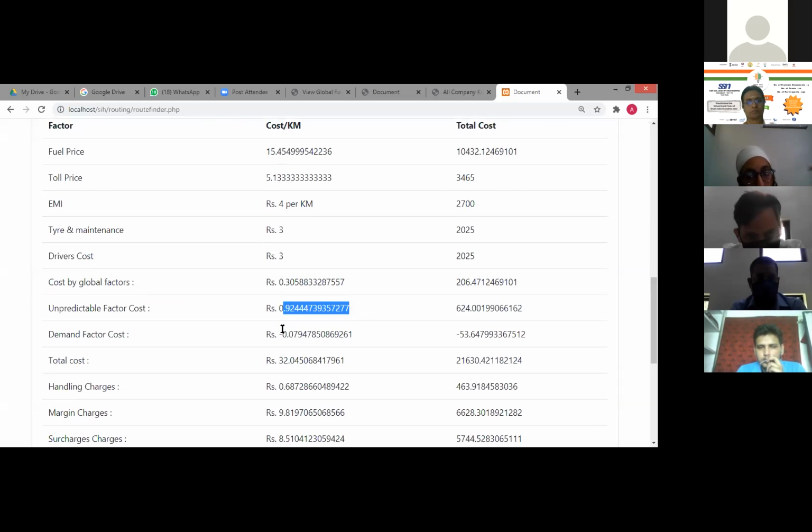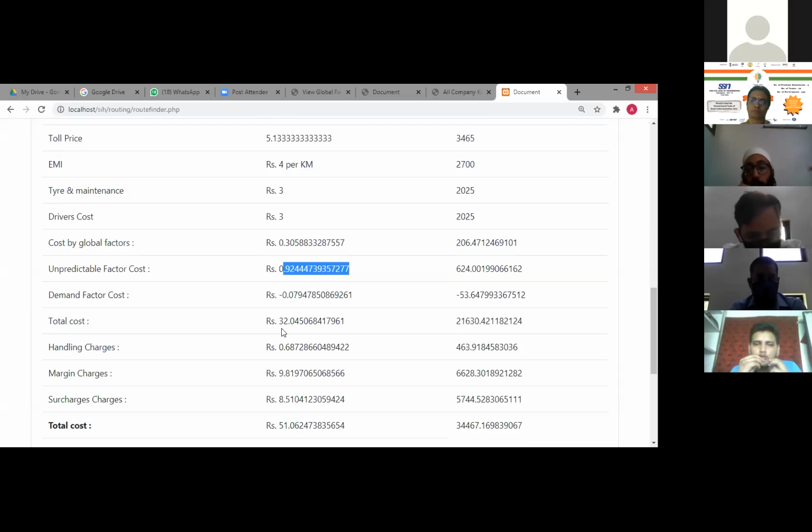Amitosh, what is 100? What does 100 mean? Sir, if I say the unpredictable factor is, say, a strike, I say 50%. How will this 100 rupees react to that 50%? Sir, the company has two cases. One I say 10% impact, one I say 50% impact. How will this 100 rupees play its role? Sir, your company has a parameter that if there is a 50% strike, then there will be something like a 5,000 increase in the price, or a 2,000 increase, or a 10,000 increase in the price.